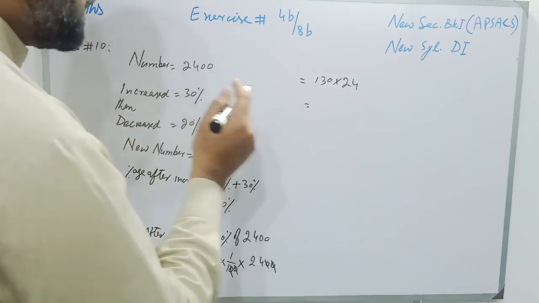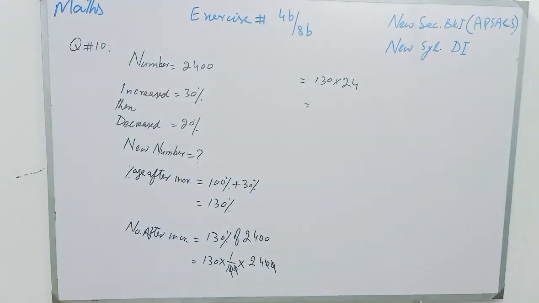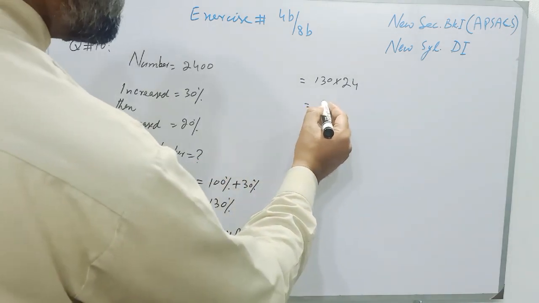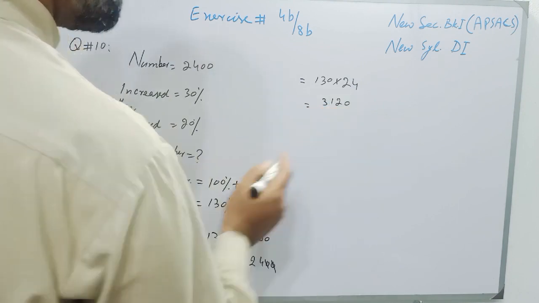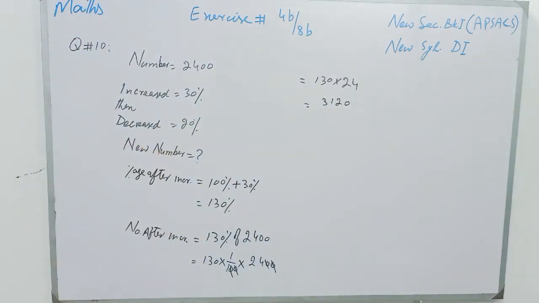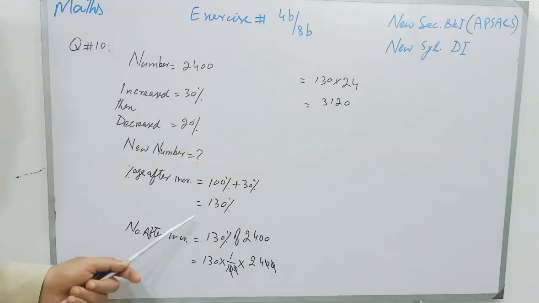Now students, 130 will be multiplied by 24, and the number is 3120. Now students, this number is decreased by 20%.